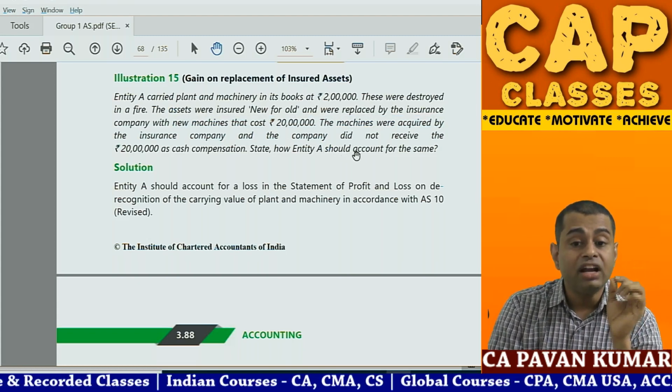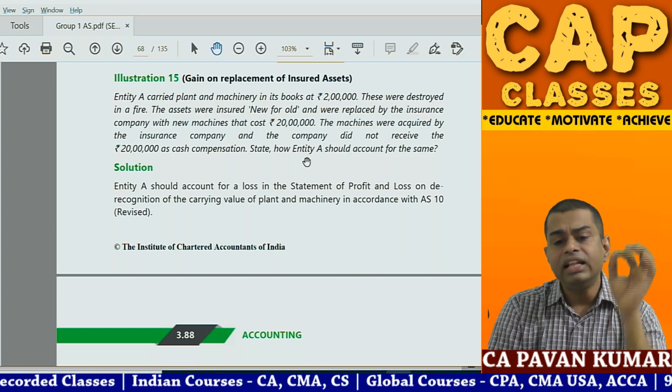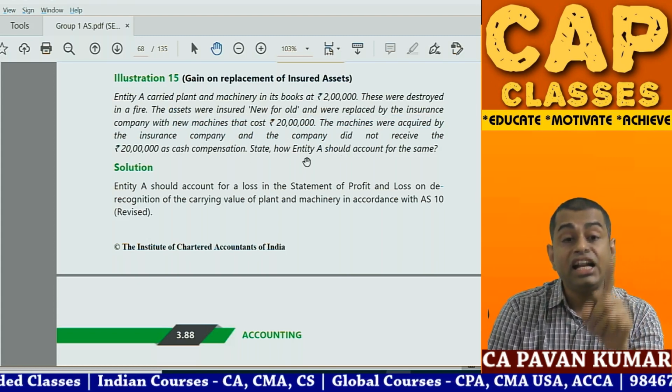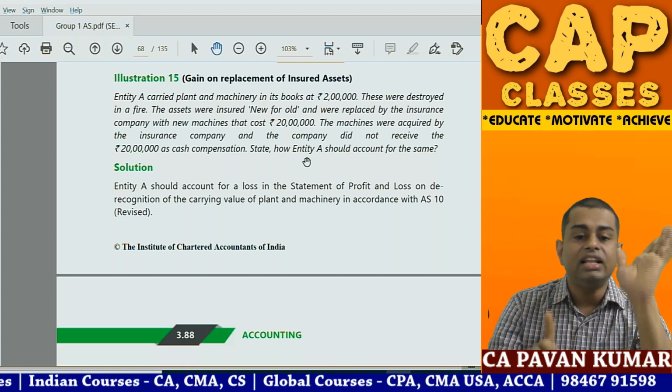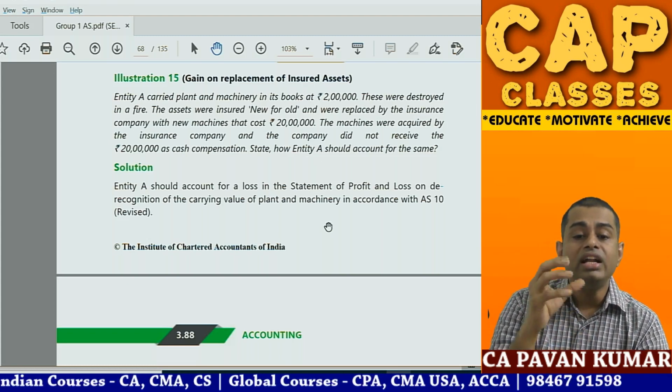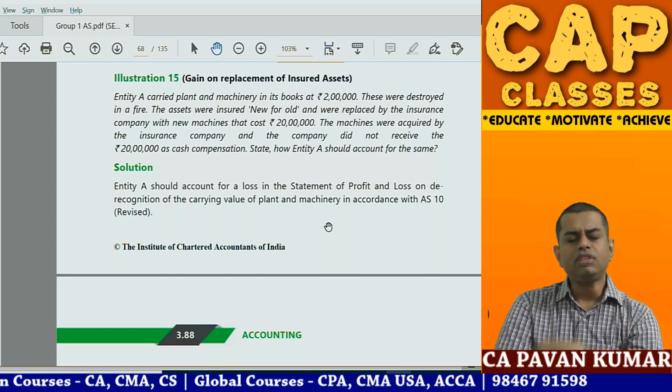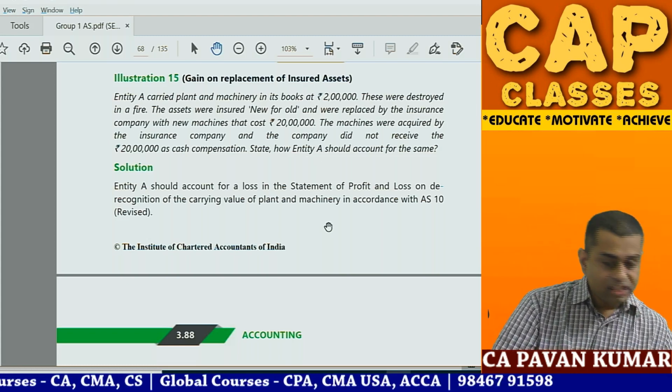The machines were acquired by the insurance company, and the company did not receive 20 lakh cash compensation. Insurance company purchased the asset for 20 lakhs and then they gave it to you. How should entity A account for the same? Super question. Read the question once again.